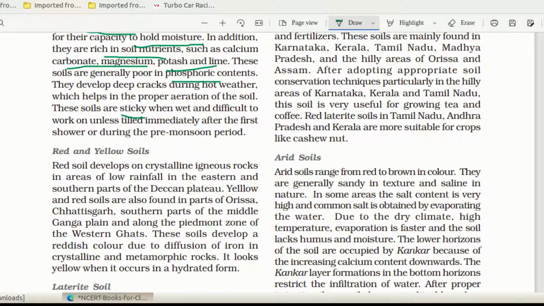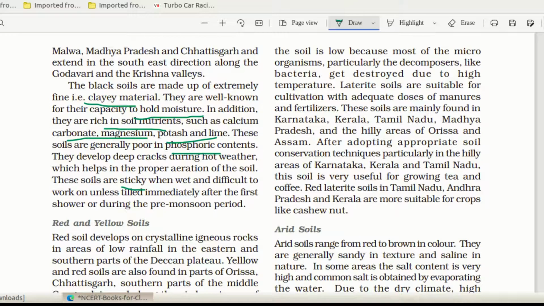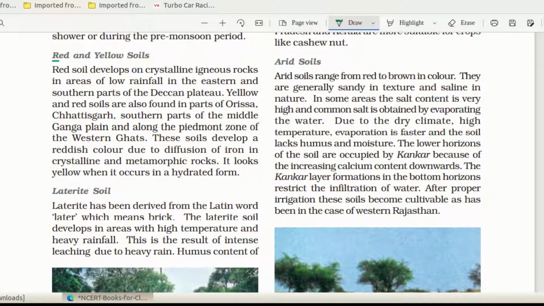These soils are very sticky, and when wet they are difficult to work on unless tilled immediately after the first shower during the pre-monsoon period. So basically these soils are very sticky soil.